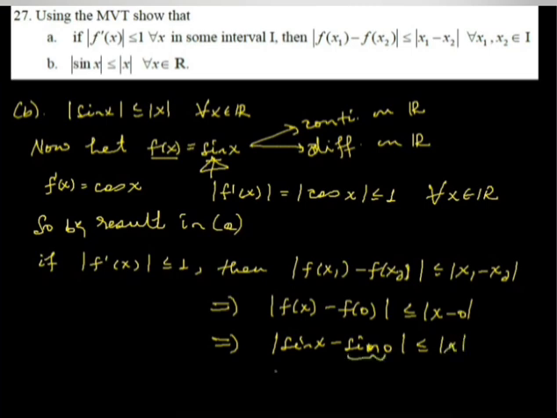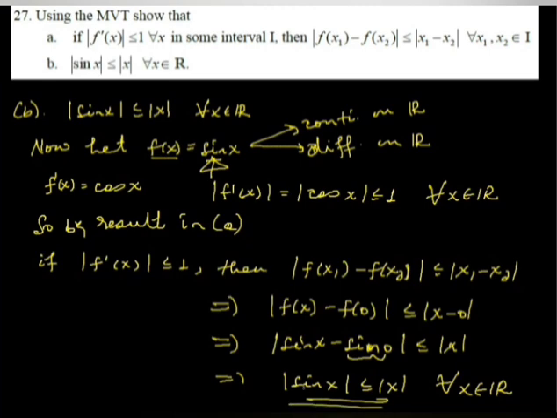But sin 0 is 0. Therefore, the absolute value of sin x is less than or equals to the absolute value of x for all x an element of the real numbers. You see, for any real number x, this is always true.